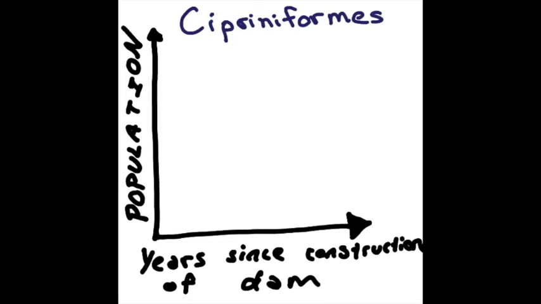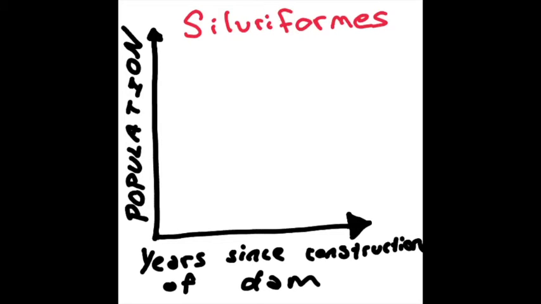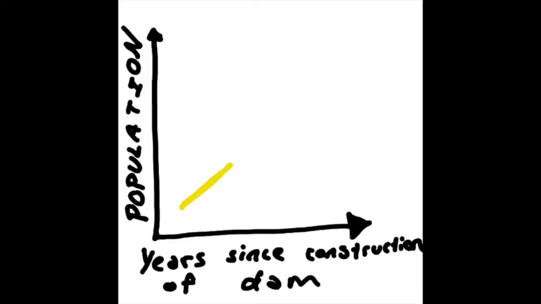We did this for each order of fish: Cypriniformes, Perciformes, and Siluriformes. We then plotted the data we had for each lake in a different color over each one of these graphs per respective order. Please note that this is just a diagram and not actual finding.